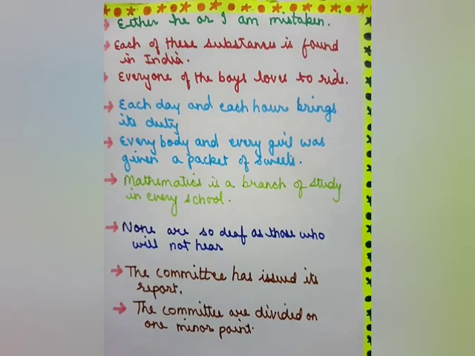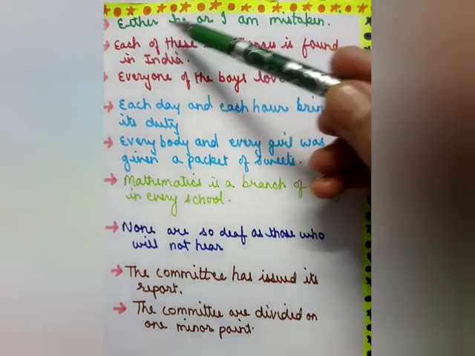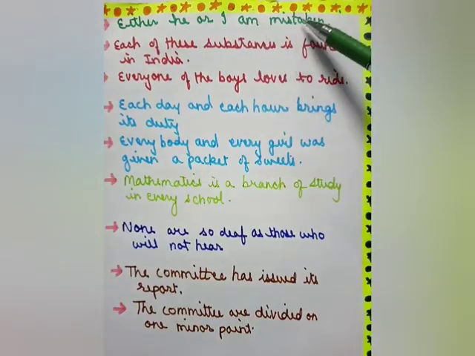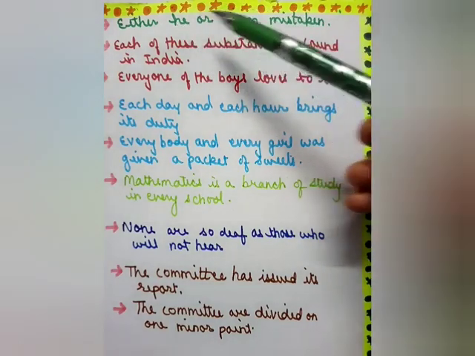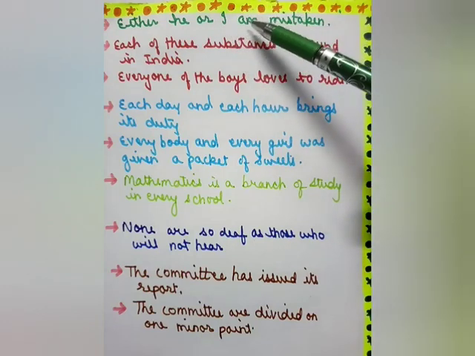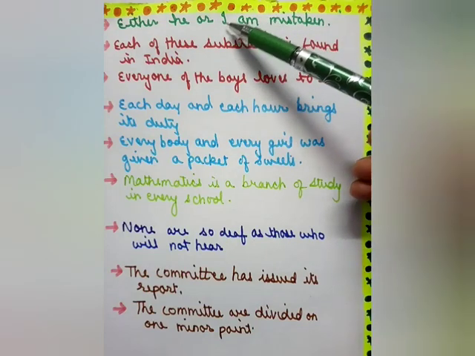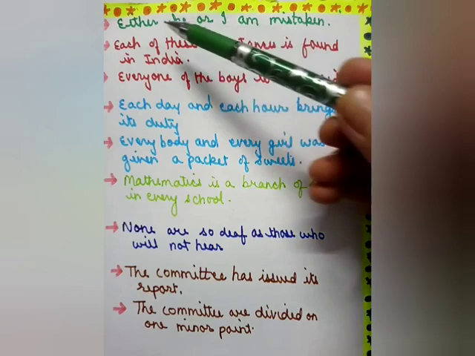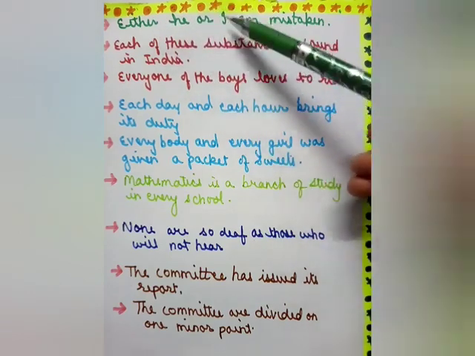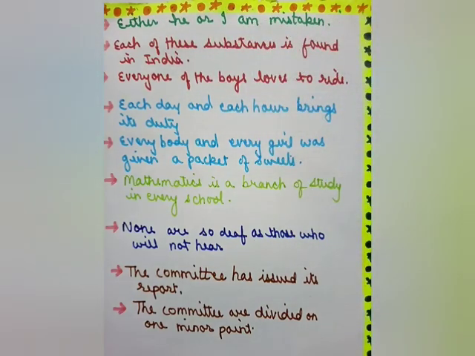Now, if two subjects joined by either or, neither nor are of different persons, the verb agrees with the nearer. Here, either he or I am mistaken. There are two subjects, he and I. He is third person and I is first person. So the verb should be according to the subject which is nearer to it. So, either he or I am mistaken.